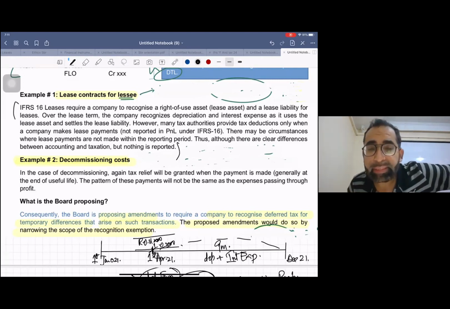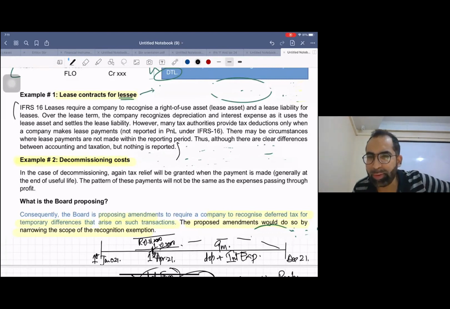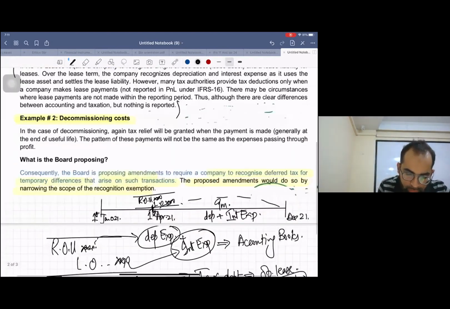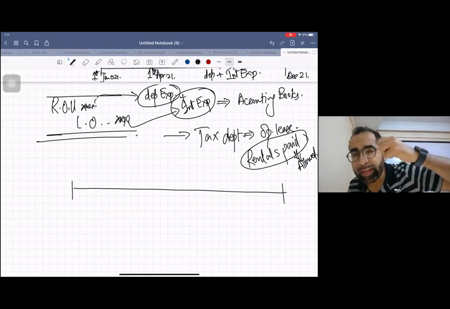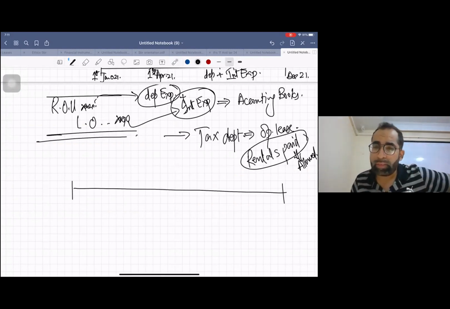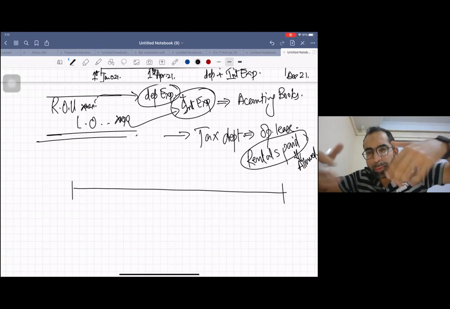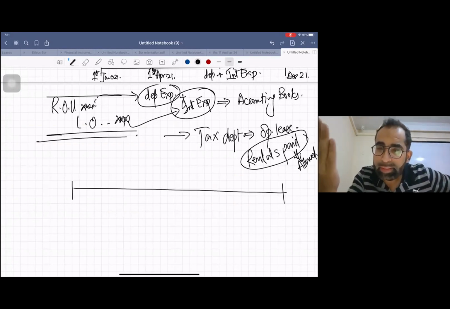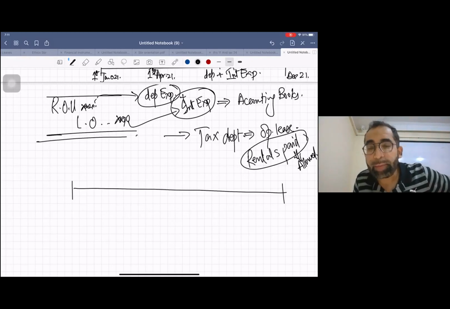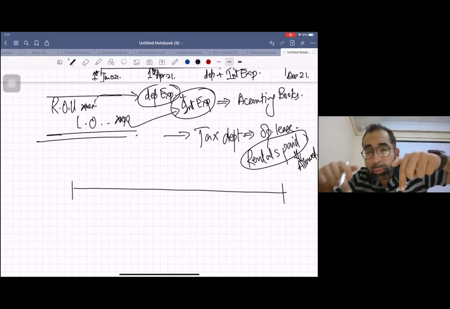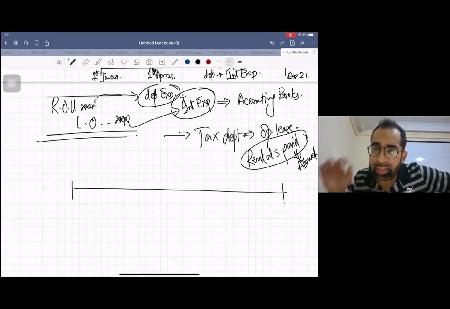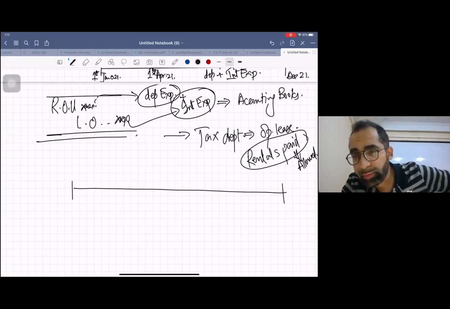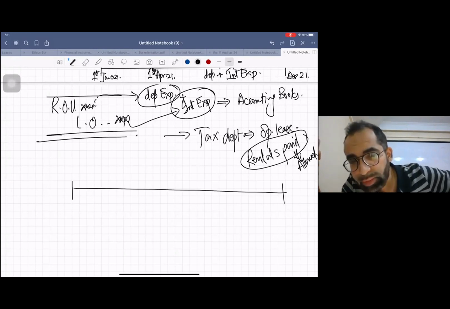Now, the second example is decommissioning cost. Let me recall this topic. Hope you remember what decommissioning cost or compulsory disposal cost is. Sometimes when you buy mining rights from somebody and you go to dig that mine, government authorities come and give you a paper to sign. It says that whoever does the mining will have to landscape at the end of year 5. So there is an obligation right from day one for that compulsory disposal cost.